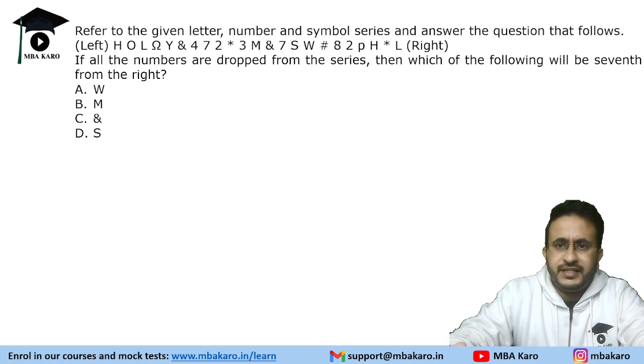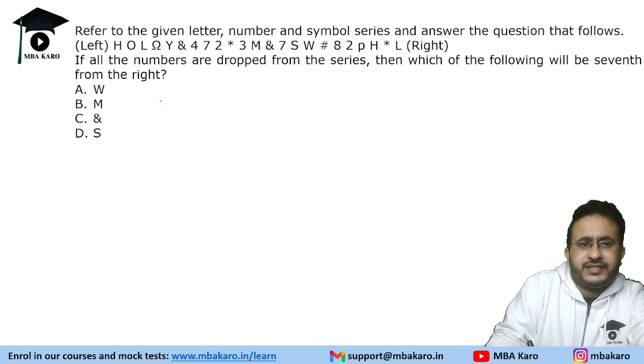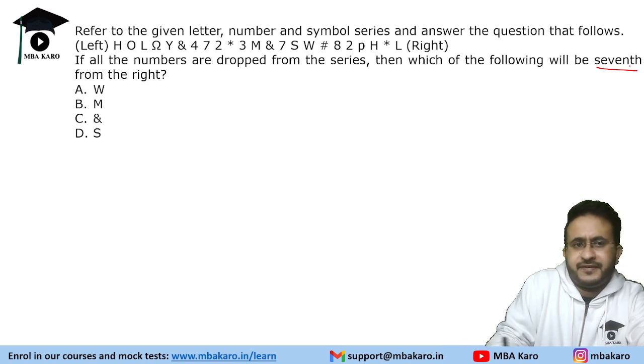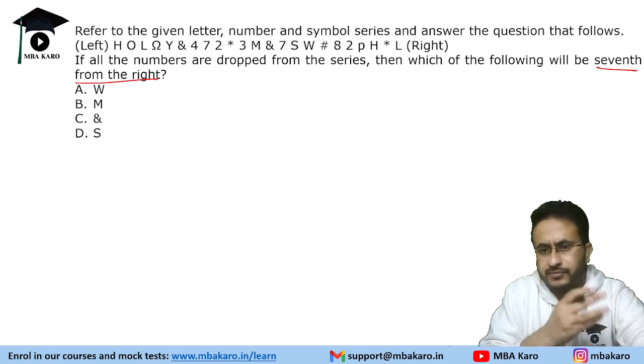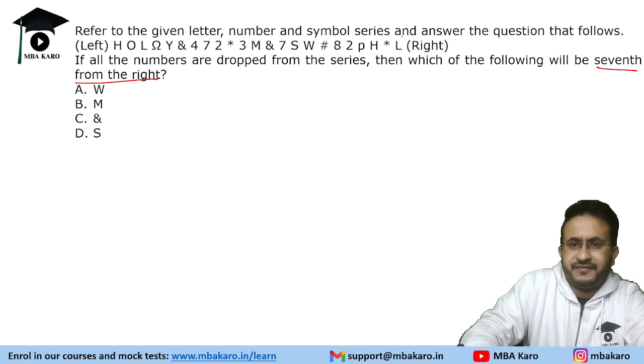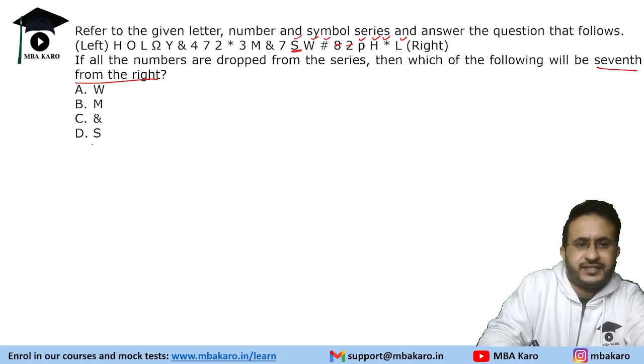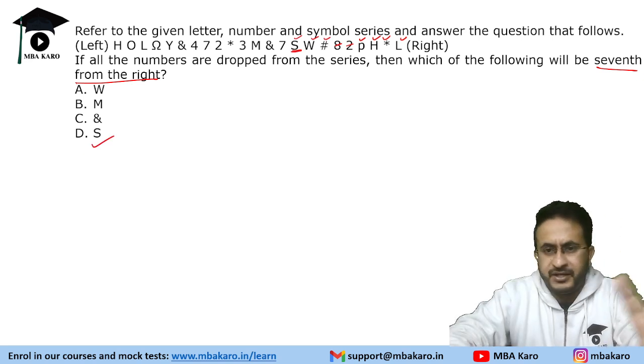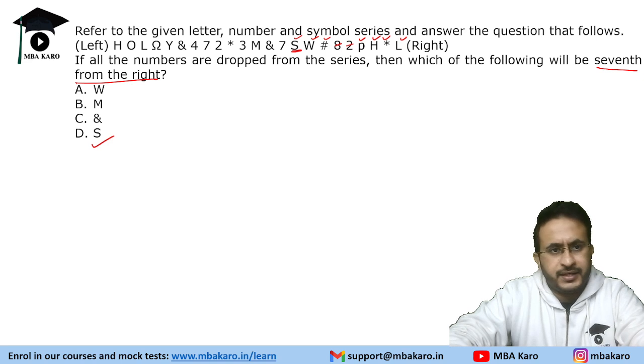In this series, we need to answer the question. It says that if all the numbers are dropped from the series, which of the following will be the seventh from the right? Okay, seventh from the right. So no need to write the series again. Just count the seventh element: 1, 2, 3, 4. So we will not count the numbers 5, 6, and 7. So the answer is S. Okay, simple. You do not have to count the numbers.